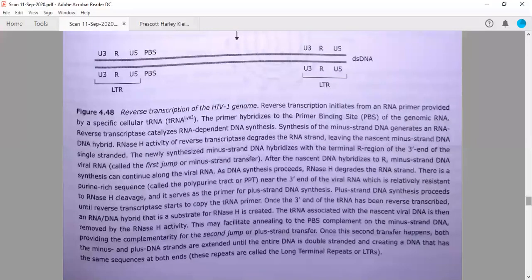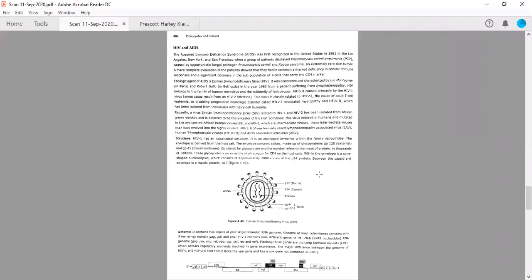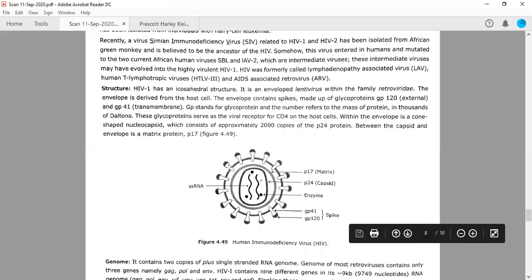It is given here, the structure of the viral particle. So this is our virus, the HIV virus. HIV is an enveloped virus. The envelope comes from the host plasma membrane during the process of budding.